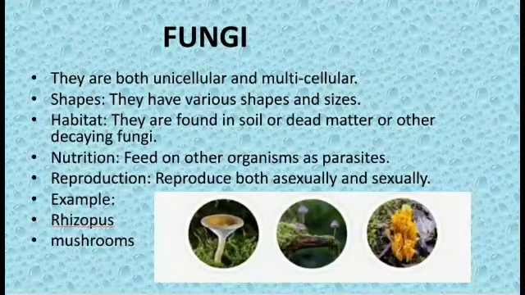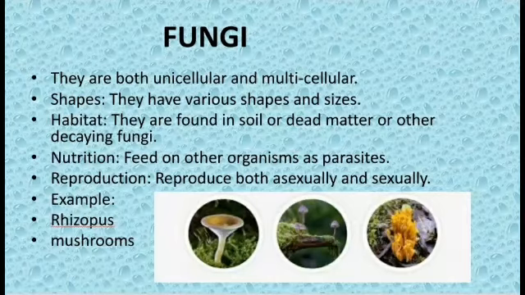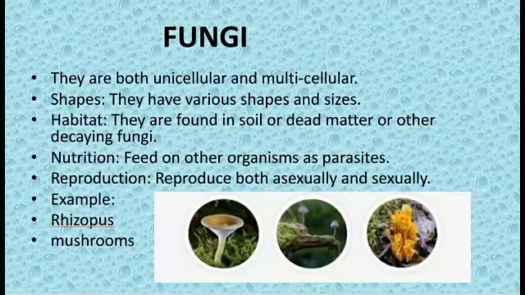They have various shapes and sizes. Habitat. They are found in soil or dead matter or other decaying fungi. Nutrition in fungi. They feed on organisms as parasites, and they are usually heterotrophic in nature. They reproduce both sexually and asexually, and the examples of fungi are rhizopus and mushrooms.